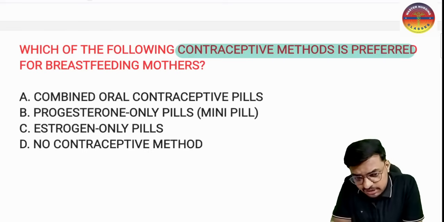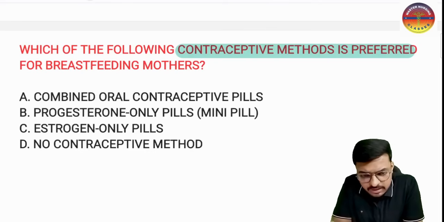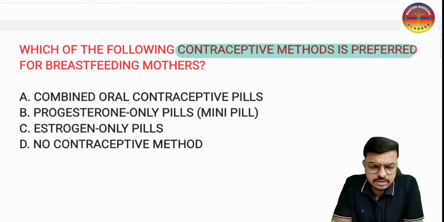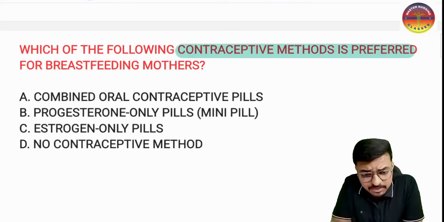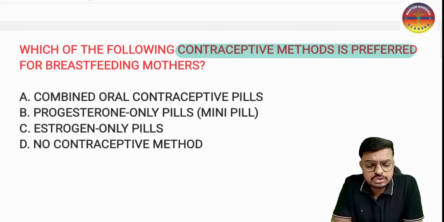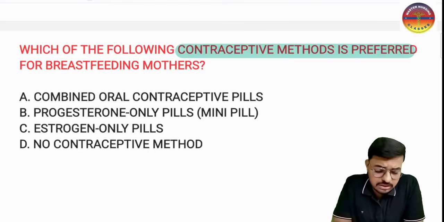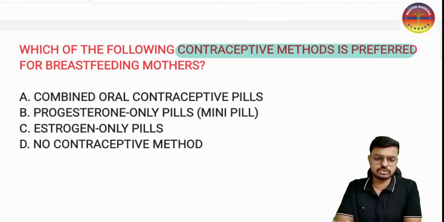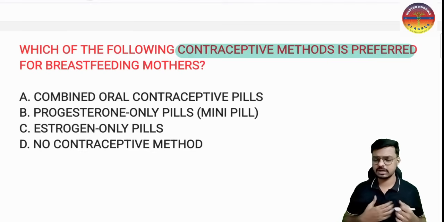The mother is a breastfeeding mother, and we are giving the oral combined pills. In the OCP we have the estrogen, and that estrogen is suppressing the prolactin. So prolactin is suppressed, meaning no breast milk production. No breast milk production means how will the baby drink the milk? That is very difficult.